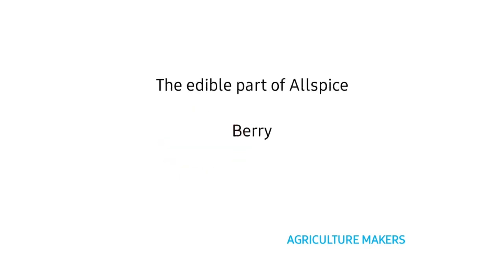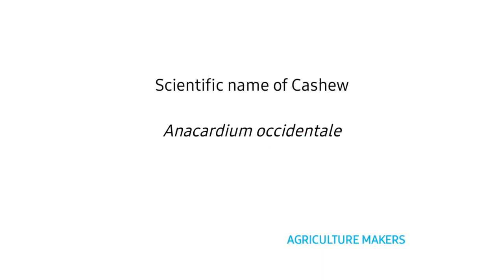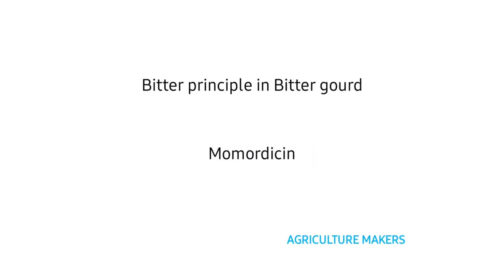The edible part of allspice, Pimenta dioica, is the berry, that is dried fruits are edible in case of allspice. The scientific name of cashew is Anacardium occidentale, belonging to the family Anacardiaceae. Mango also belongs to the same family. The bitter principle in bitter gourd, that is Momordica charantia, is momordicin. The scientific name itself gives the compound, and it is easy to remember too.